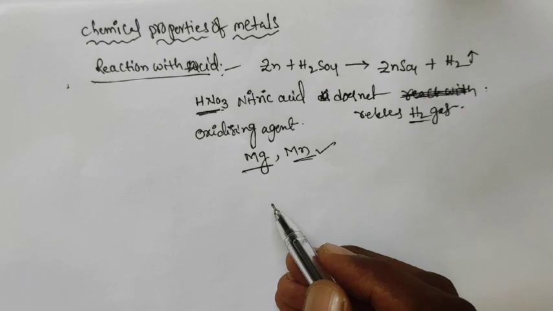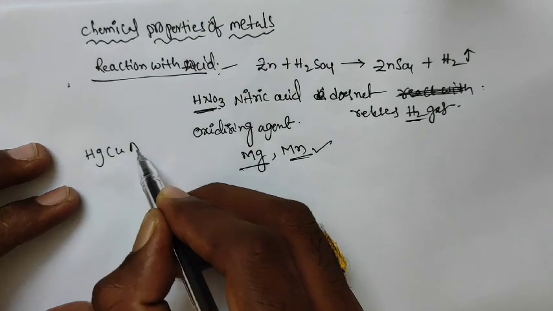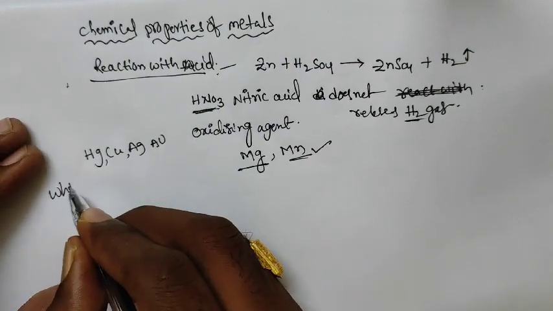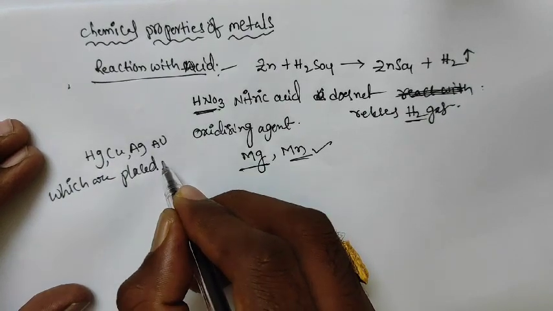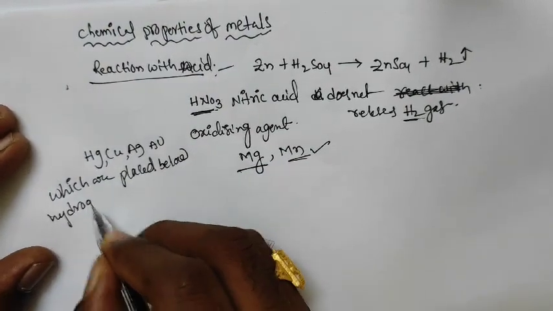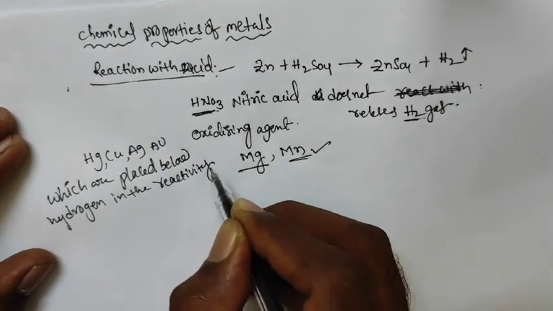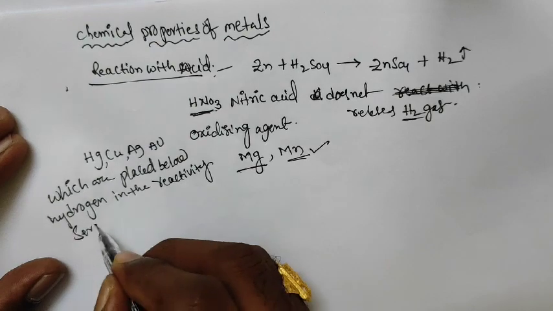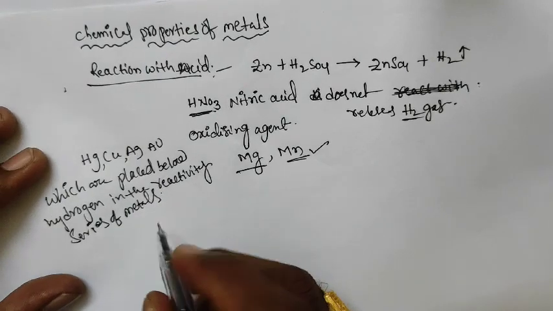Next, some metals, for example mercury, copper, Ag silver and Au gold, are placed below hydrogen in the reactivity series of metals.